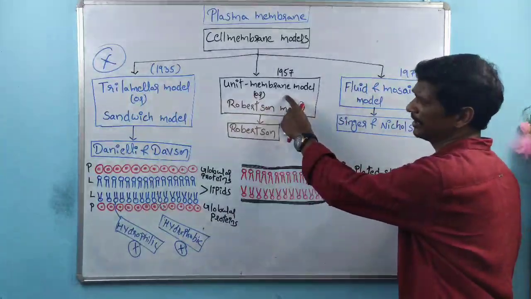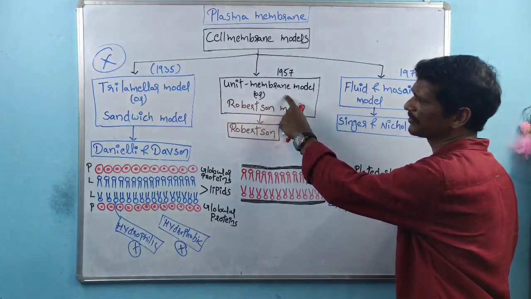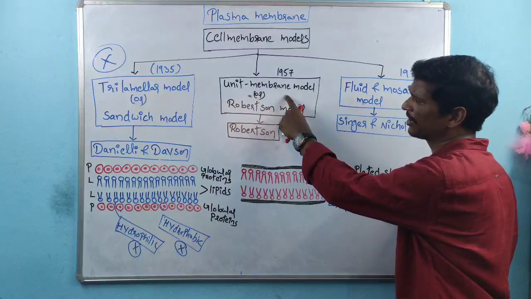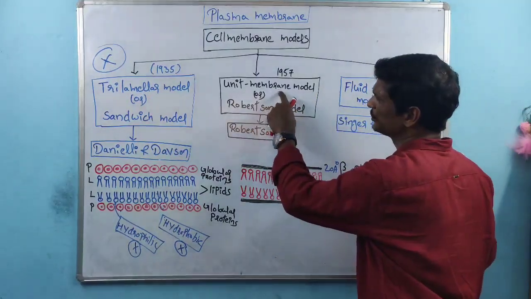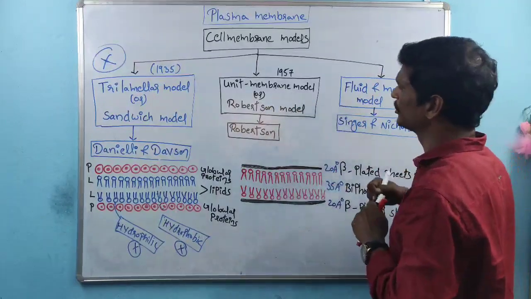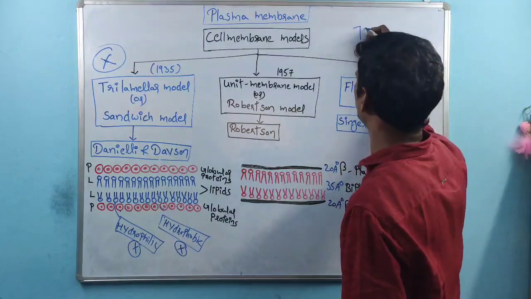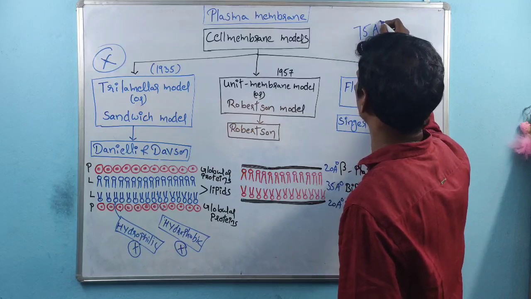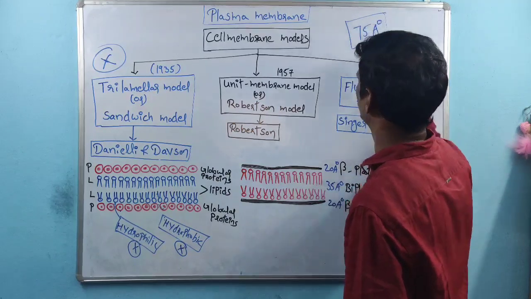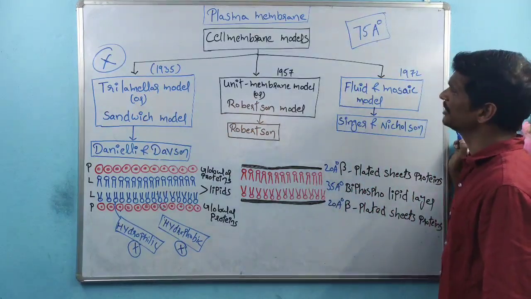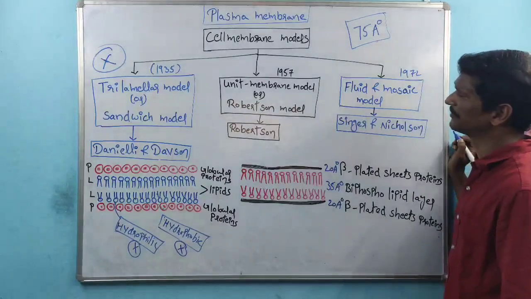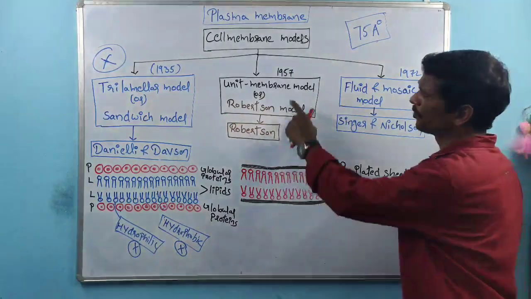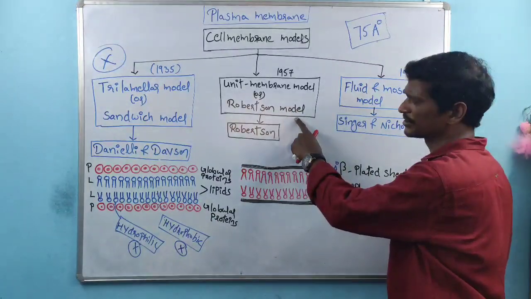According to this model, every living organism contains a plasma membrane of a particular thickness. That's the reason this is called the unit membrane model. According to this theory, every species has a plasma membrane thickness of 75 angstroms. So this model is also called the Robertson model.